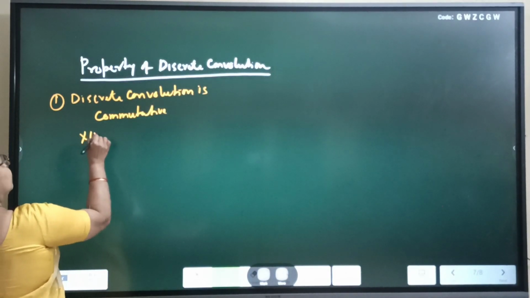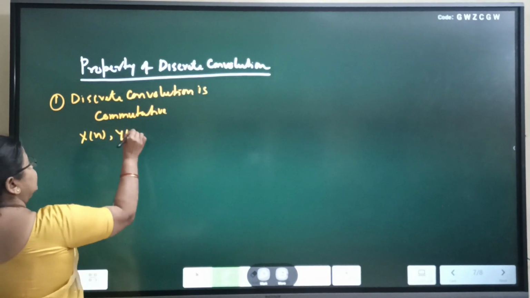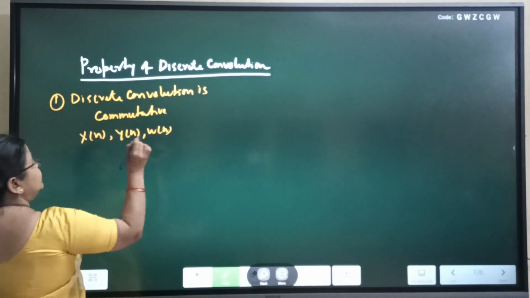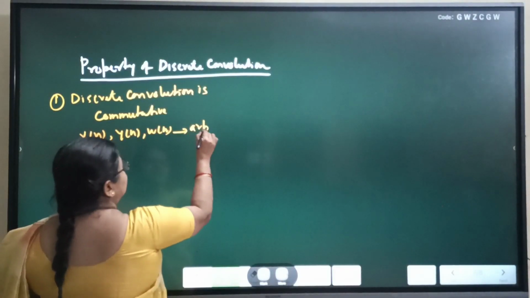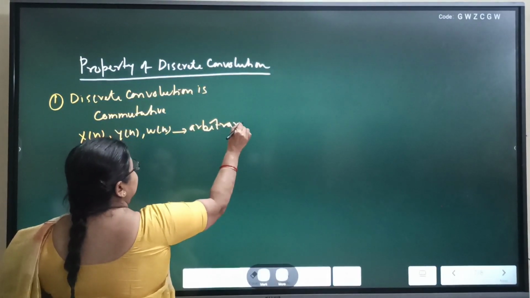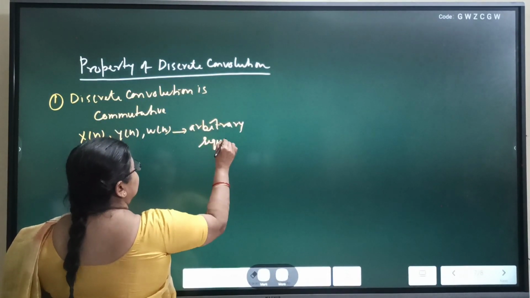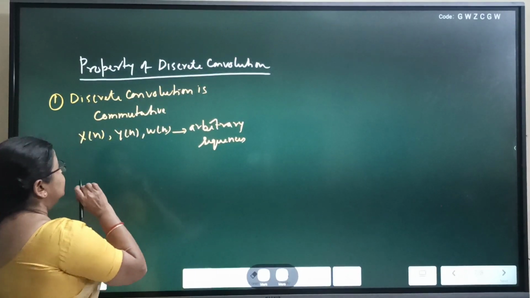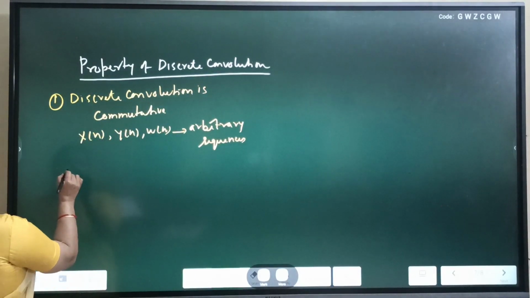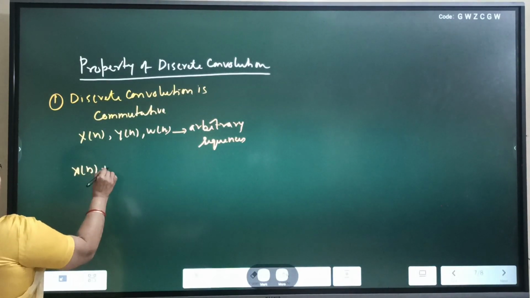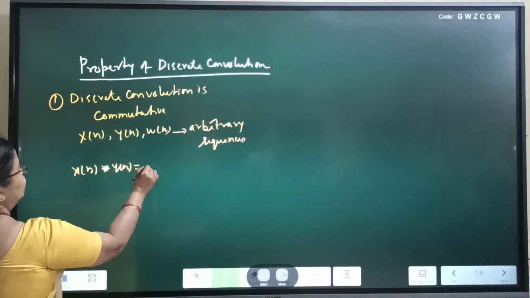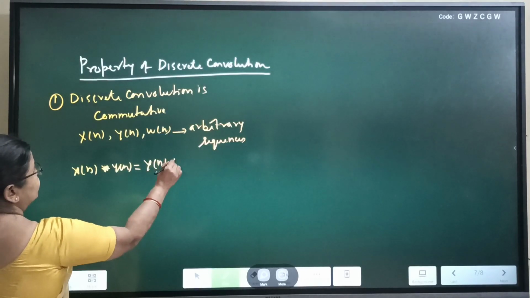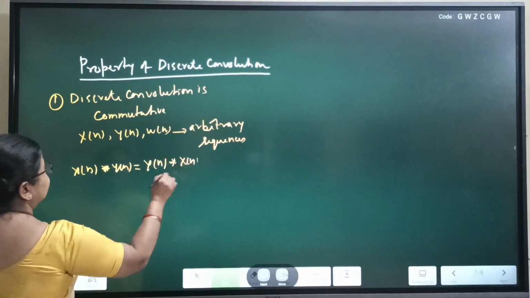Suppose we have a sequence x[n], a sequence y[n] and a sequence w[n] in discrete time. Three arbitrary sequences, right? So this property says that x[n] convolved with y[n] is equal to y[n] convolved with x[n].